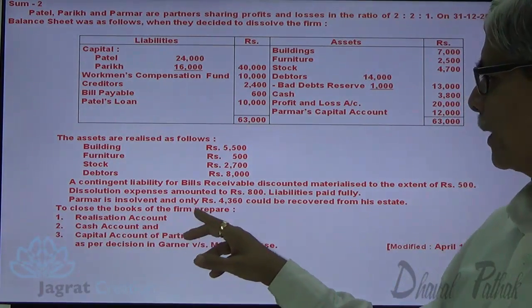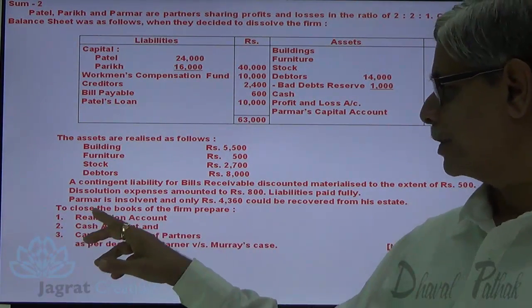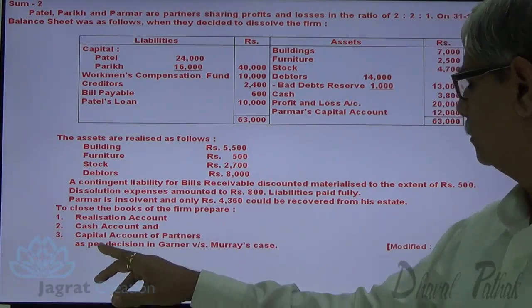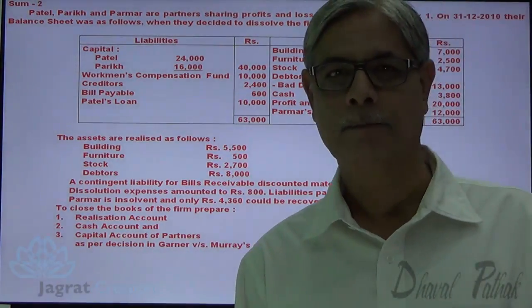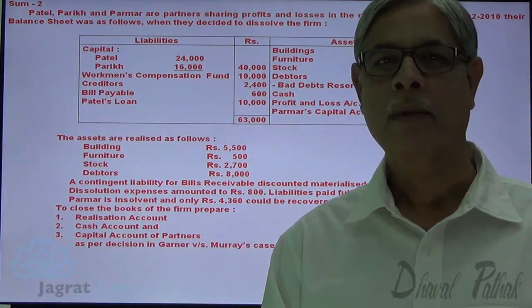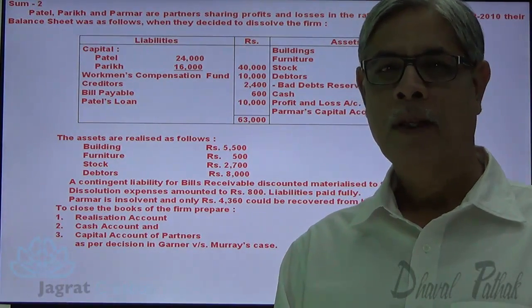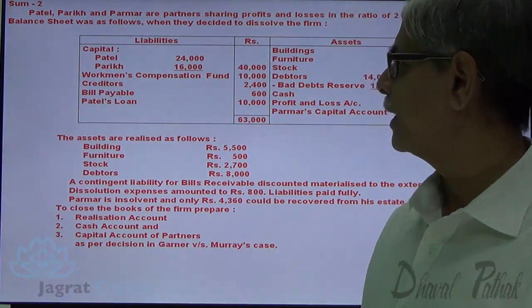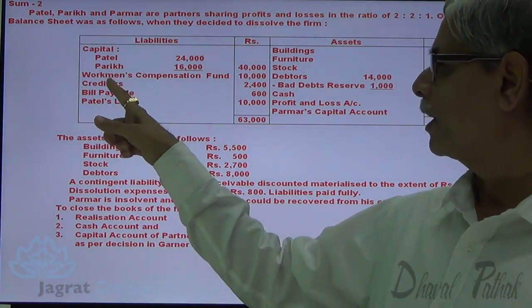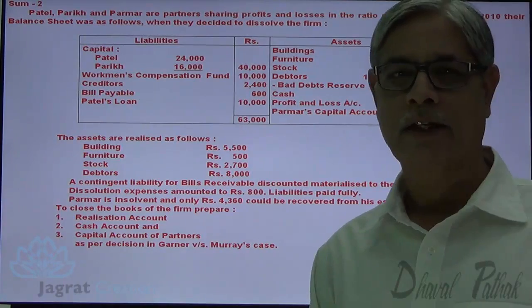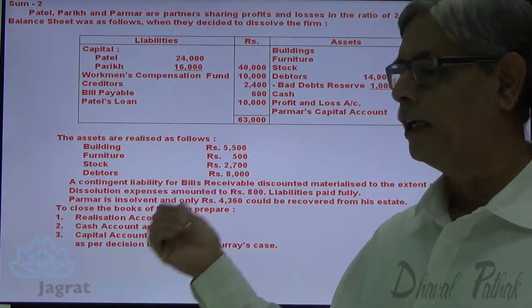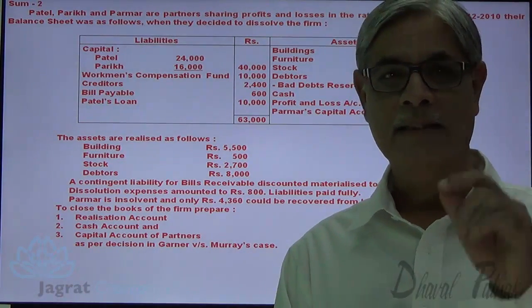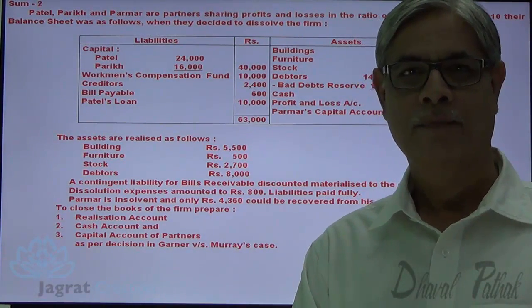To close the books of accounts of the firm, prepare realization account, cash account, capital account as per the decision of Garner versus Murray's case. Now, after reading this, notice one important point. Workman compensation fund 10,000 is given in the balance sheet. No liability for compensation exists against it.